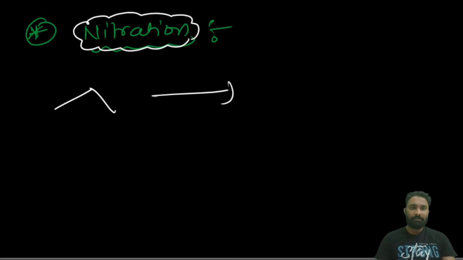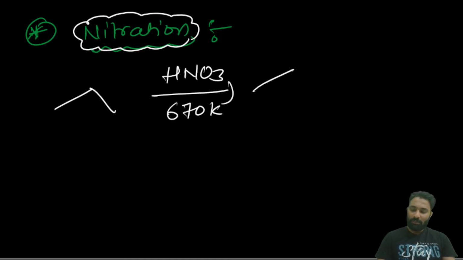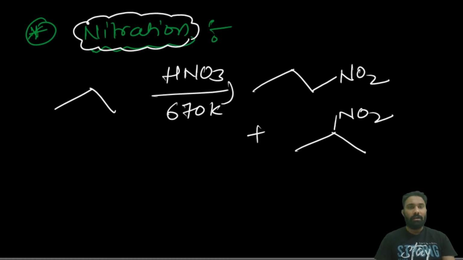Alkane upon nitration, if you take HNO3 at high temperature, what will it give? NO2 will be generated, and here two possible NO2s we will get. One is a primary NO2 and one will be the secondary NO2.